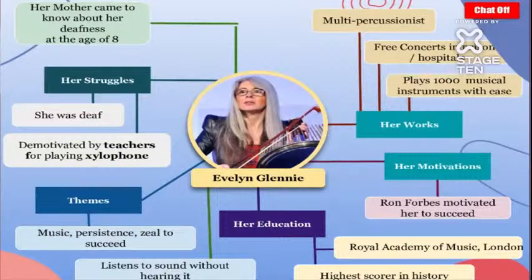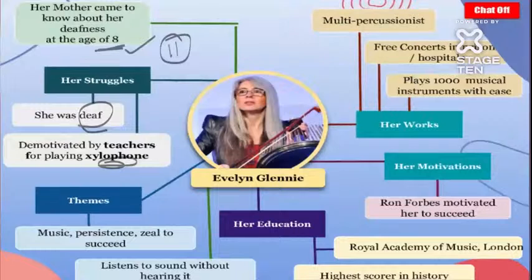We have come up live with one whole video about this chapter also. Evelyn Glennie's mother came to know about her deafness at the age of 8, when she was called for a competition and couldn't hear her name being announced. At the age of 11, her deafness was confirmed. What was her struggle? She was deaf, she couldn't hear. But still, her teachers and principals demotivated her from playing the xylophone. She had a great interest in playing the xylophone, but the teacher said, no, you're deaf, you cannot do this.